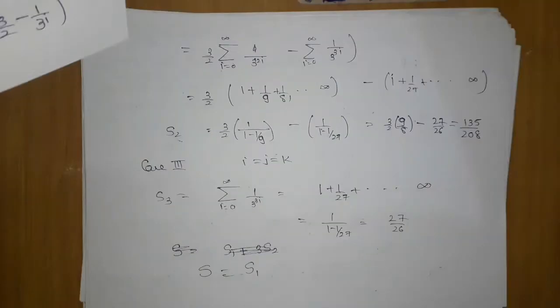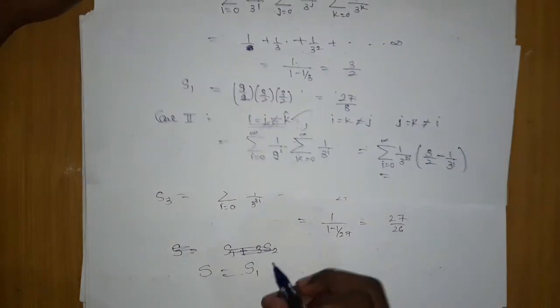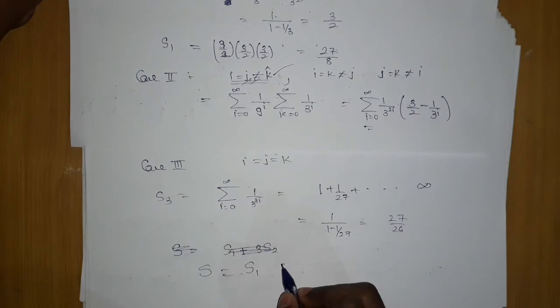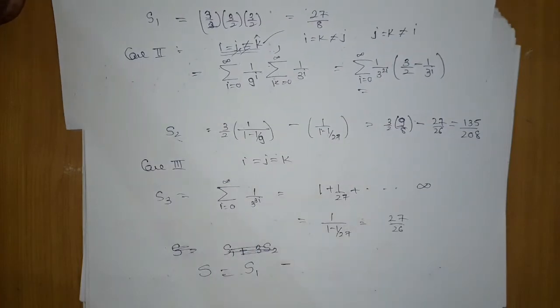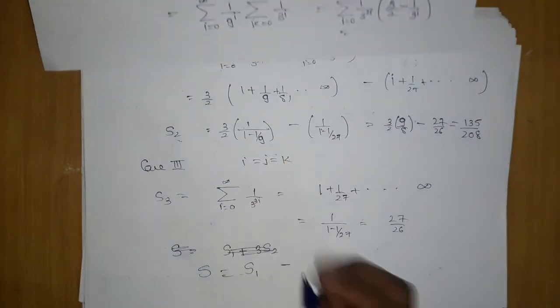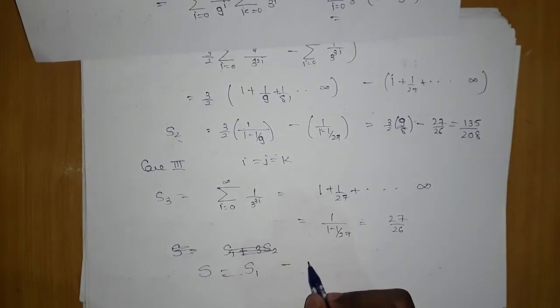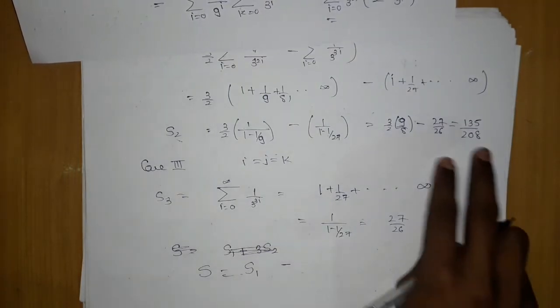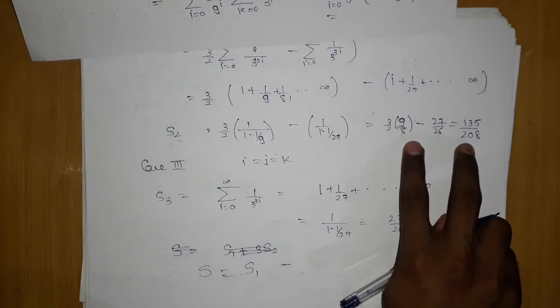There is a process. So we will add it like this: s1, in which all are different, minus the case s2, in which two become equal and one becomes different.